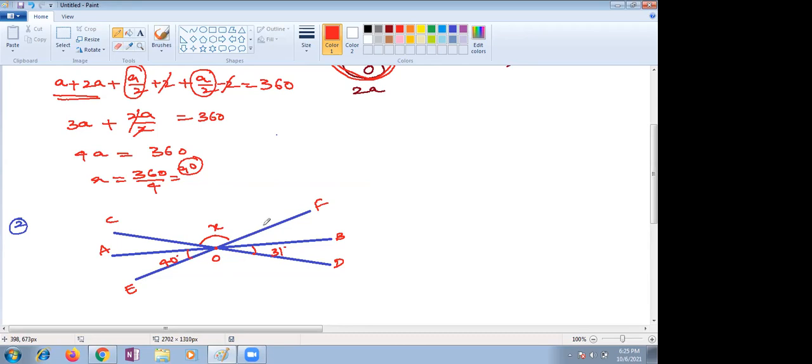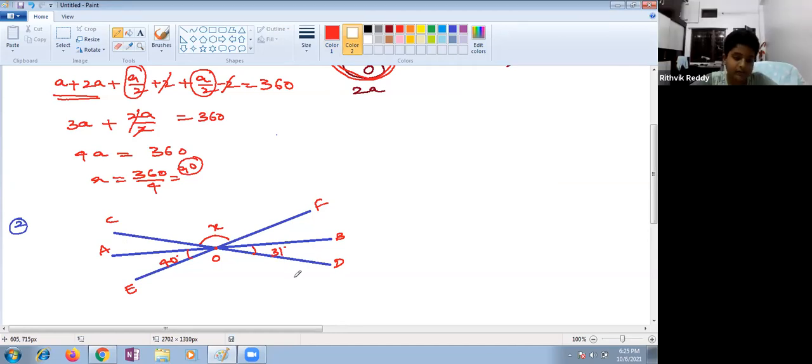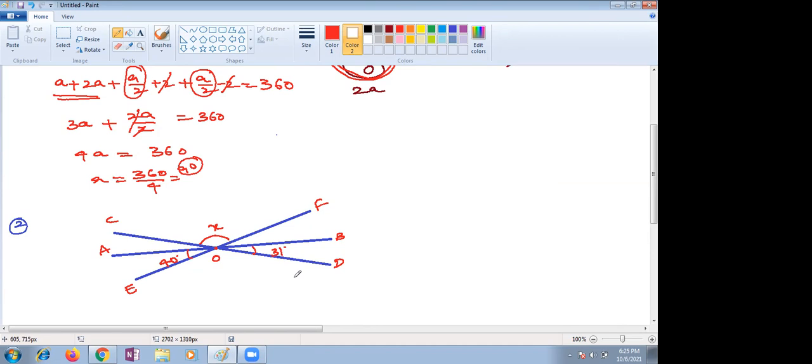Ishan, please tell what are the steps we have to follow here. First, take the lines CD and EF. What type of lines are they? Ma'am, again I forgot the name. Is it intersecting lines? Yes, ma'am, they are intersecting lines.